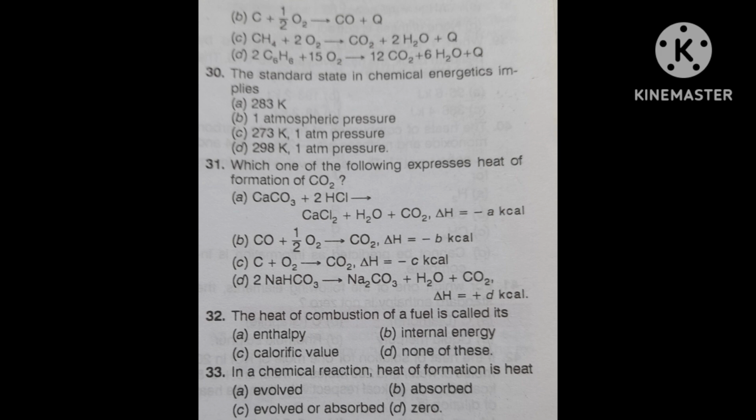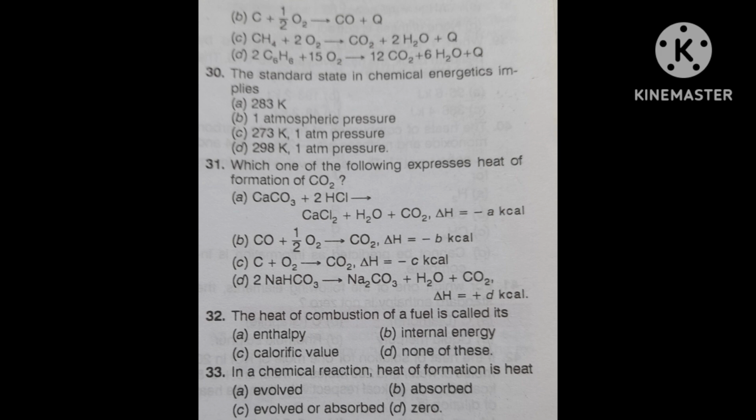Its correct answer is 298 Kelvin and 1 atmospheric pressure. This is the standard state in chemical energetics. It implies temperature as 298 Kelvin and pressure 1 atmospheric pressure. Why? Now you can understand.